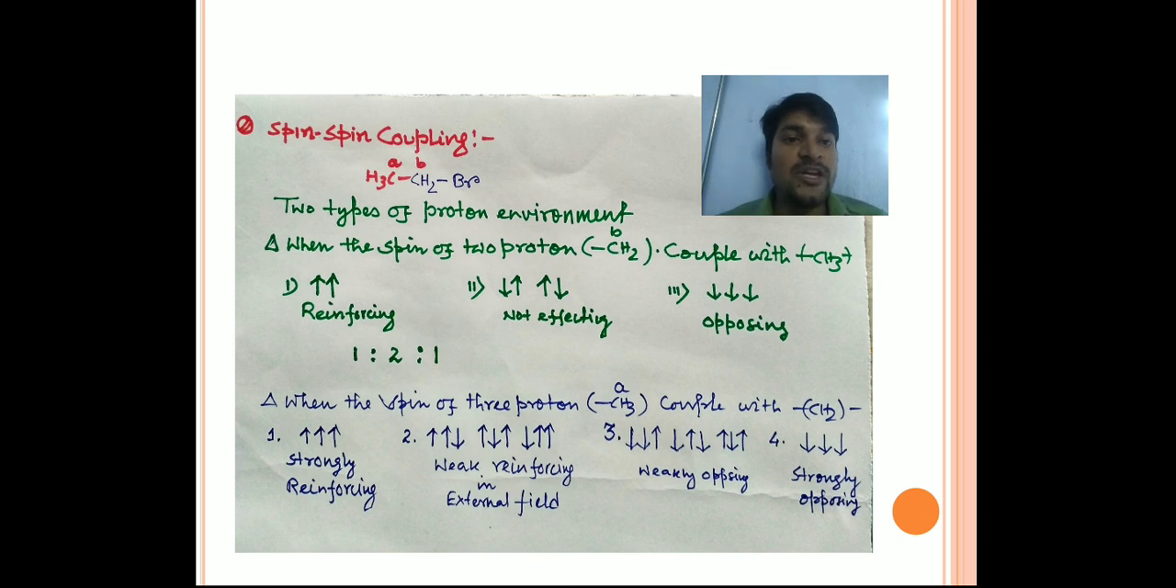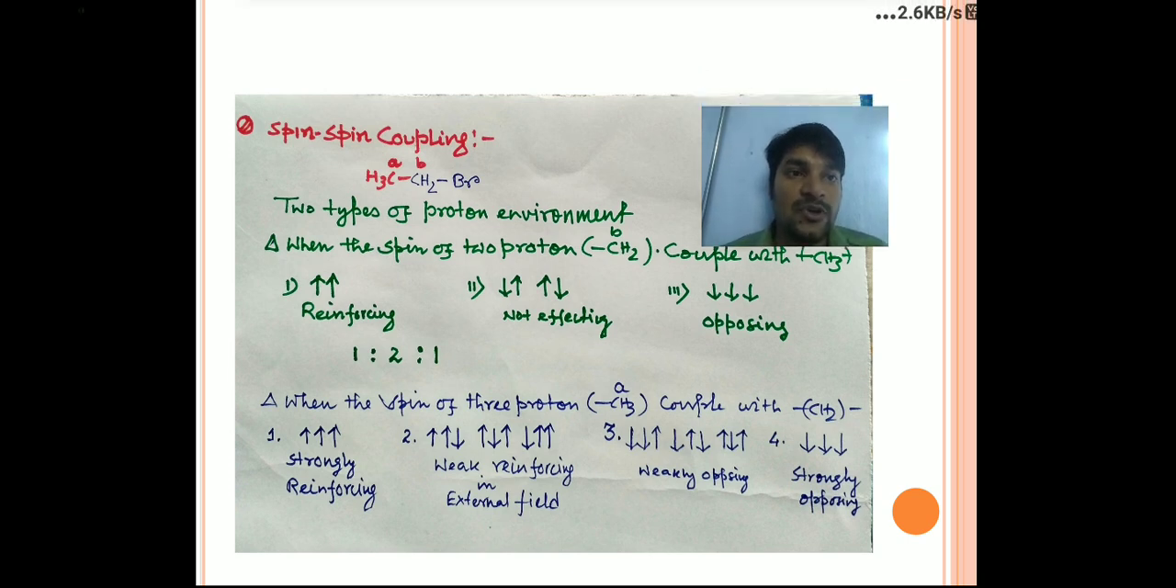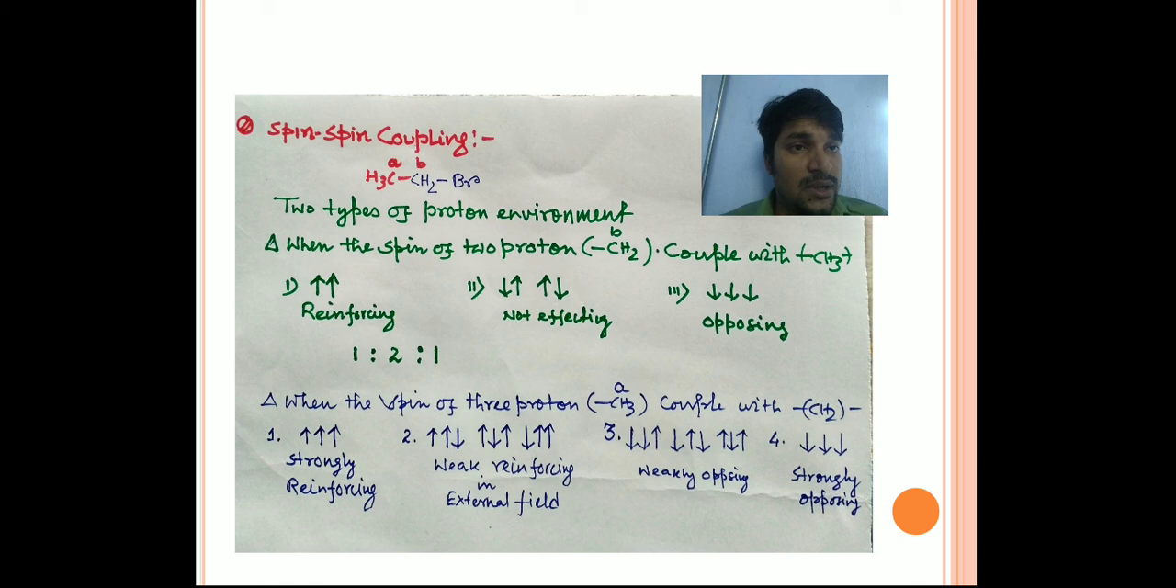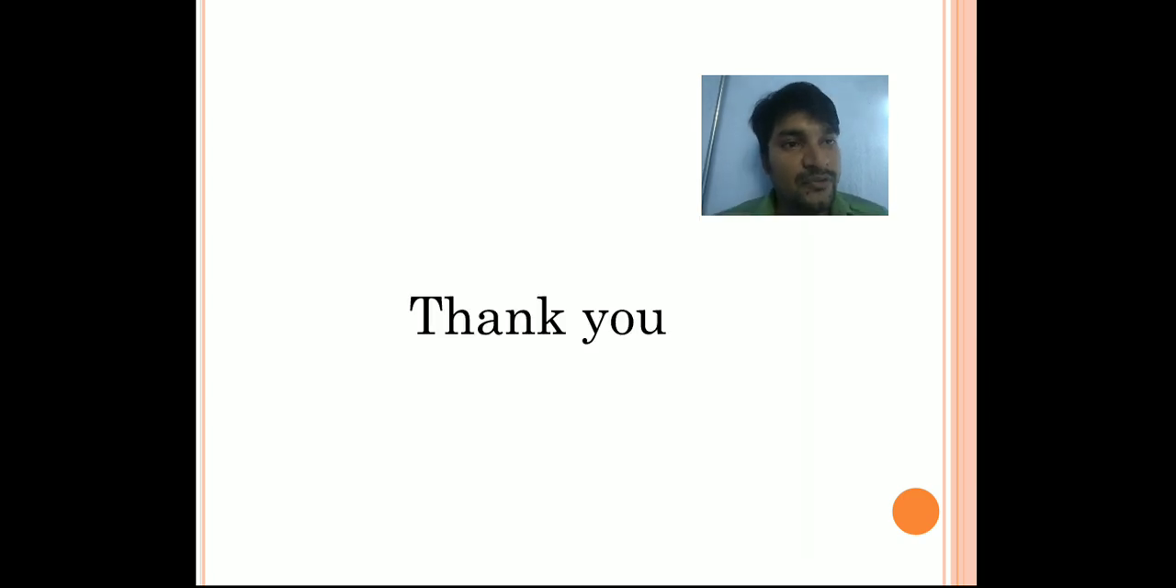But when the spin of the 3 protons couples with CH2, there are 4 types of orientation. Here I am drawing the 4 kinds of orientation. Due to these 4 kinds of orientation, we get different types of spectra in NMR. That is the main spectroscopic technique of NMR. That is all. Thank you for today.